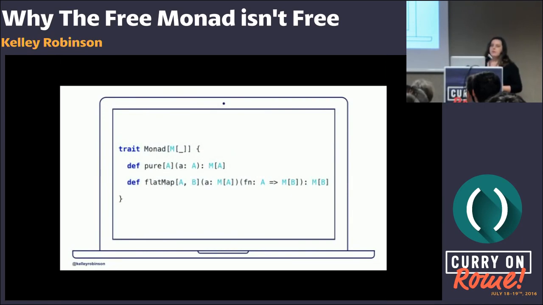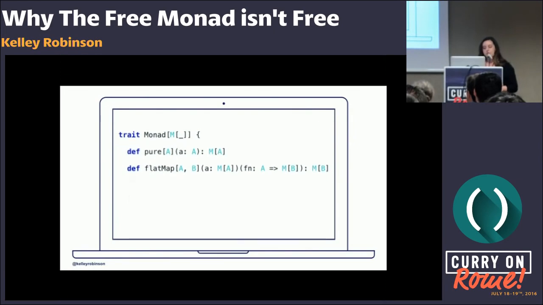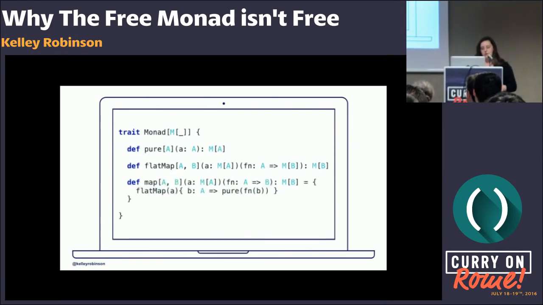The interesting thing about defining monads like this is that now we can work backwards to define the functor and monoid operations. Once you've defined pure and flat map, you can define map. More explicitly, you can see here how map is using the flat map and pure functions in its implementation. The Scala code here has abstract definitions for pure and flat map, but then it's implemented the map function without needing to go back and do that separately.